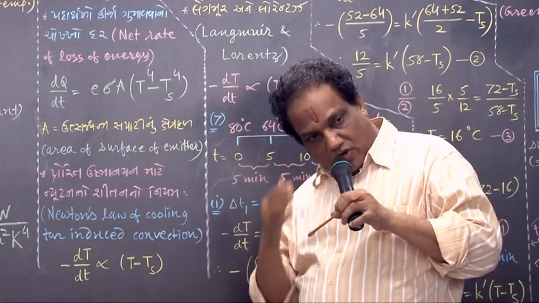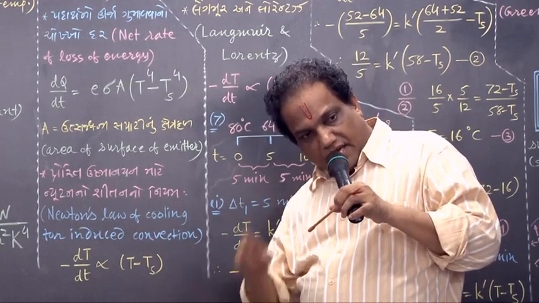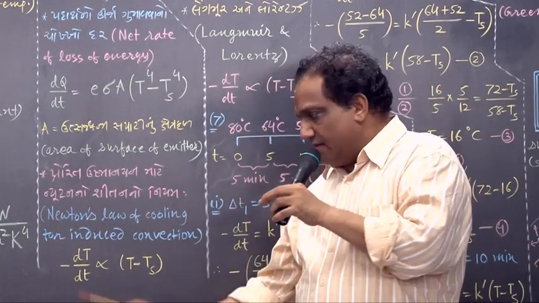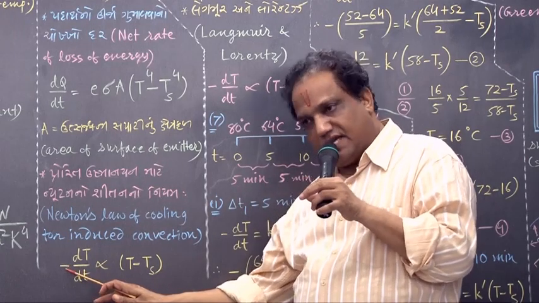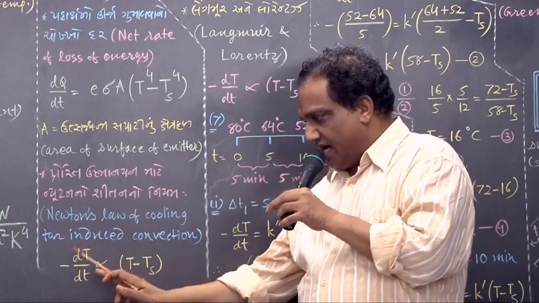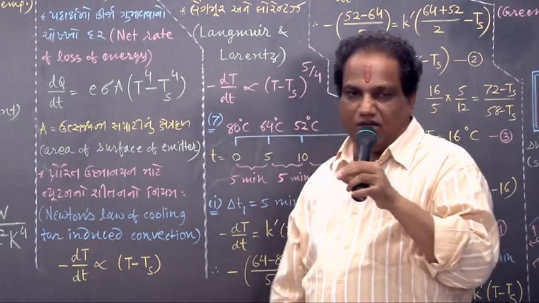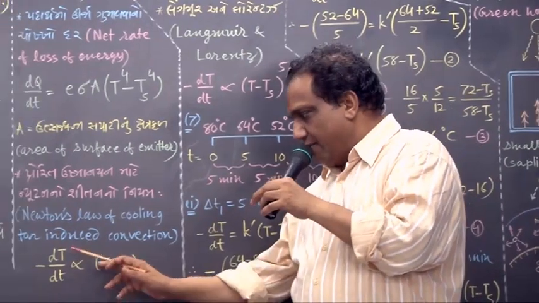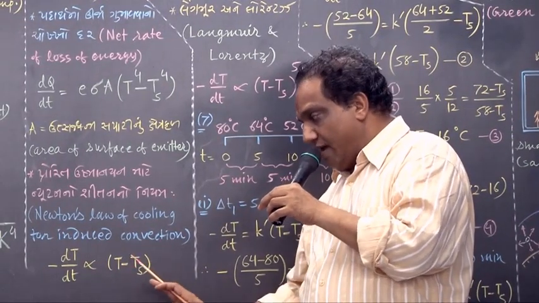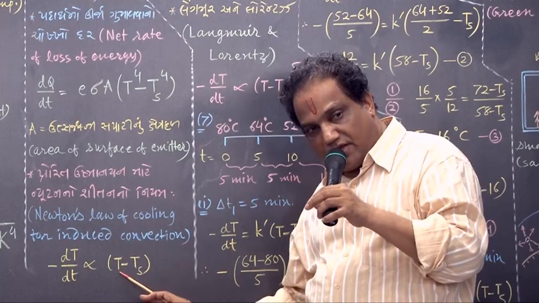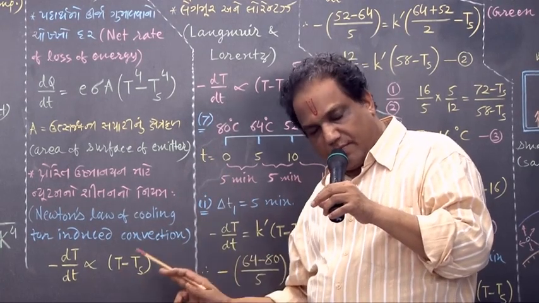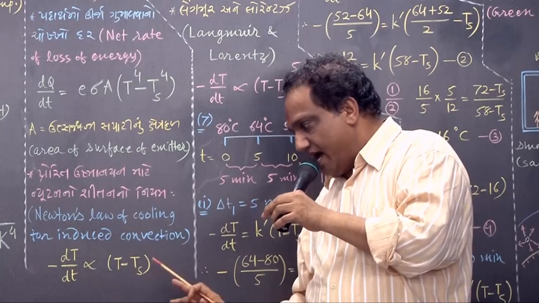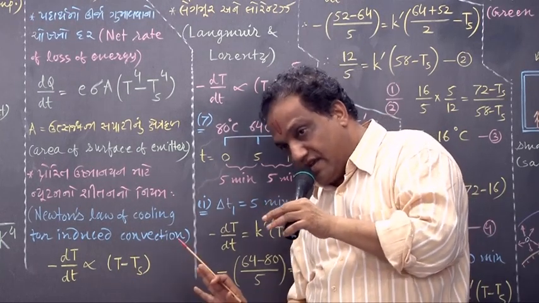But because the body is cooling down, its temperature decreases. Because of the decrease I am putting minus. So you can say time rate of decrease of temperature is directly proportional to the difference of temperature of a body and temperature of surrounding.